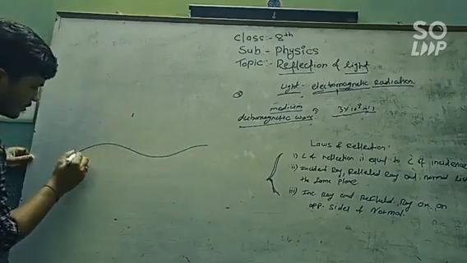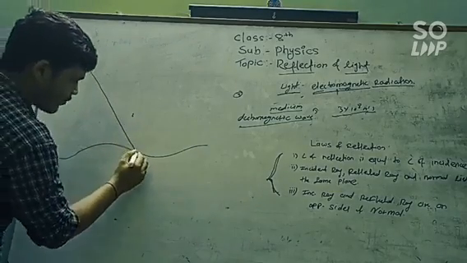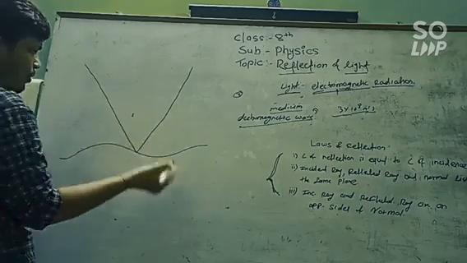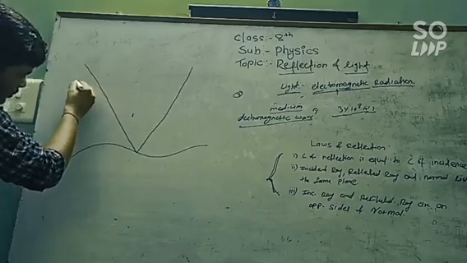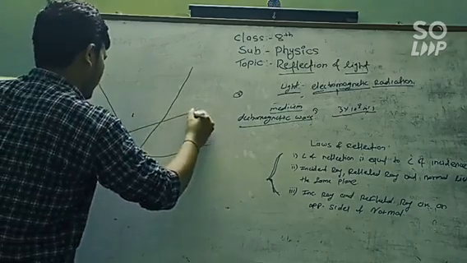Now consider this is our irregular surface. When the incident ray falls on this point, at the point of incidence, it gets reflected in this way, or when it falls on this point, it gets reflected in this way.